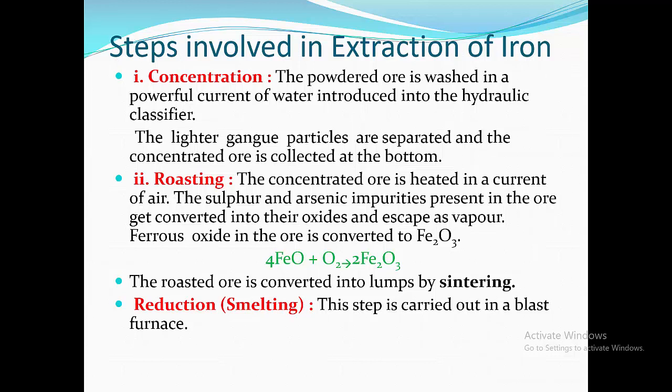The roasted ore is converted into lumps by sintering. Now what is meant by sintering? A process of compacting and forming a solid mass of material by heat or pressure. Last step is reduction, also called melting. This step is carried out in a blast furnace.